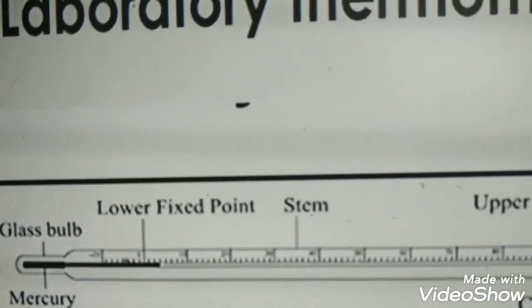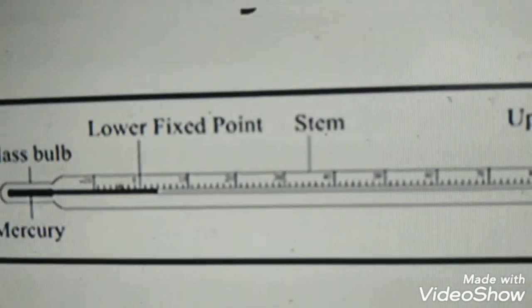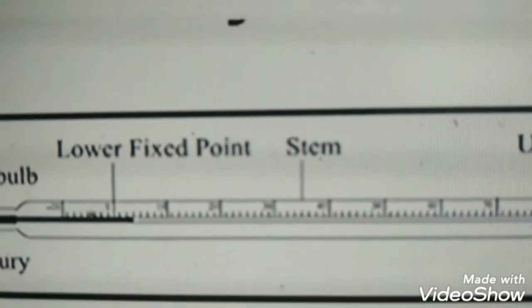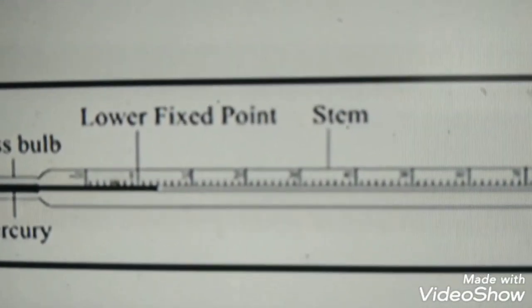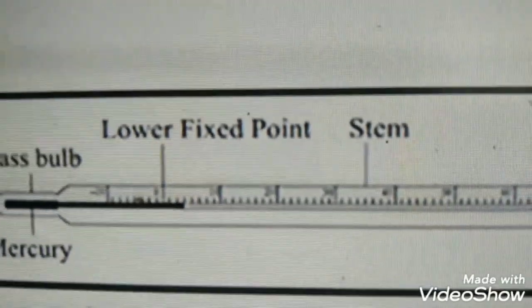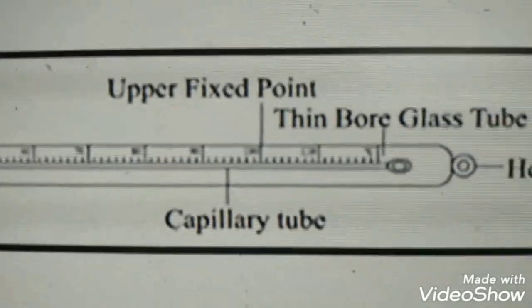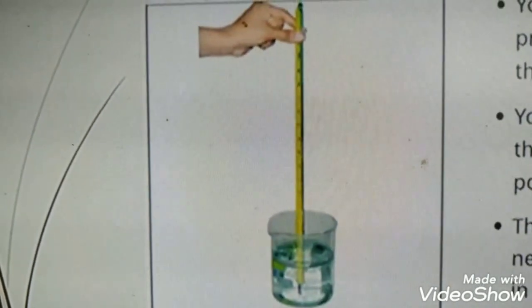Generally it is used to find out the temperature of other objects such as water rather than human body temperature, and it can measure the temperature from minus 10 degrees Celsius to 110 degrees Celsius. Minus 10 degrees Celsius to 110 degrees Celsius. We must use laboratory thermometer in this way. Here it is measuring the temperature of water.